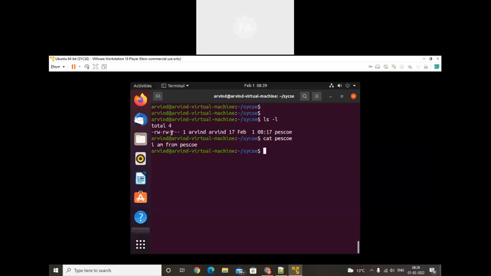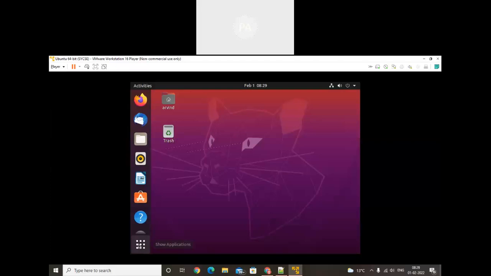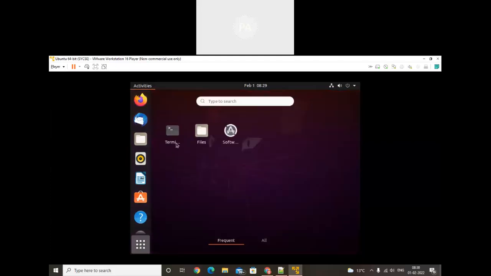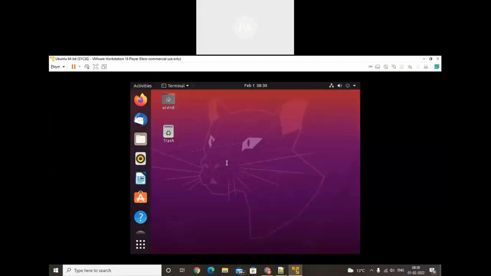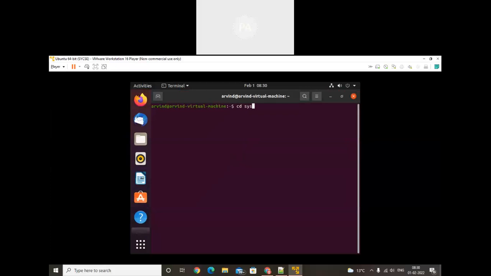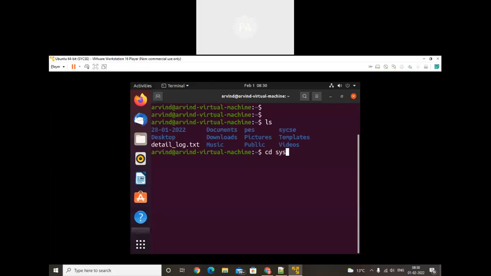And who will be the owner of that file? Arvind. So we will try to log in with sudo su, and the name of the user will be sycsc. What will be the present location of that file? Okay, so here we will use the present location, then cd sycsc.